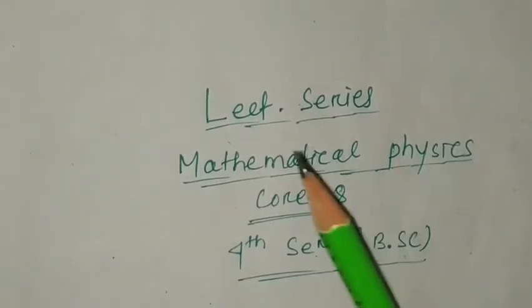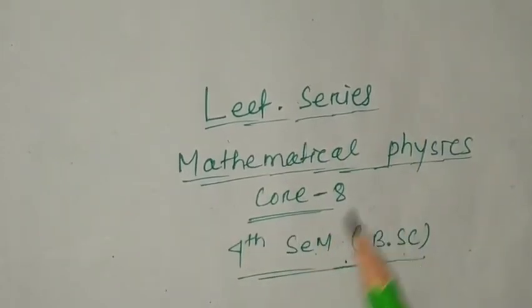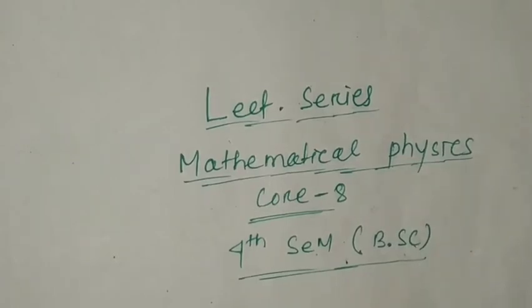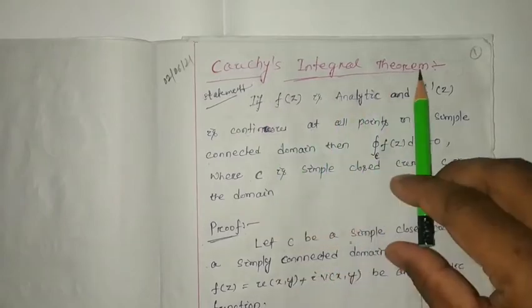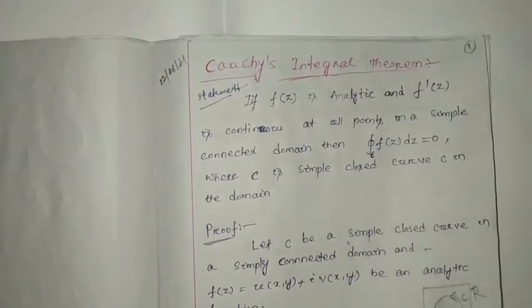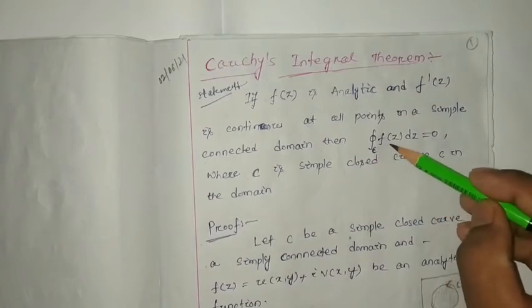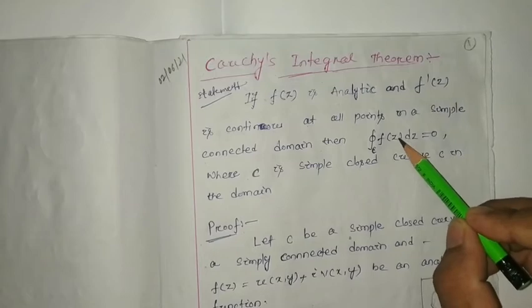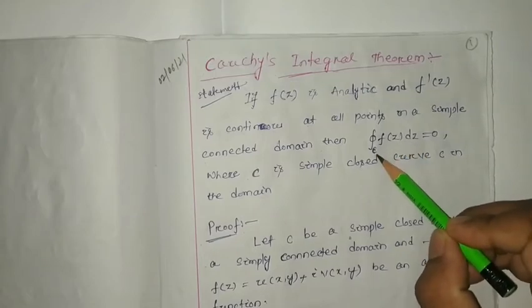I welcome you all to our lecture series on mathematical physics, that is your core paper 8 belonging to the 4th semester BSc syllabus. In our last class we discussed Cauchy's integral theorem in detail. According to Cauchy's integral theorem, the closed integration of f(z) dz will be 0 if f(z) is analytic inside this curve. Suppose this is your region.